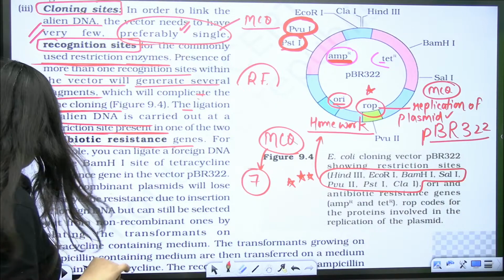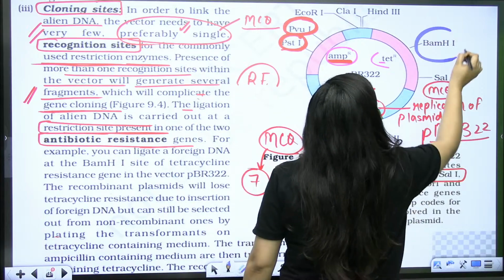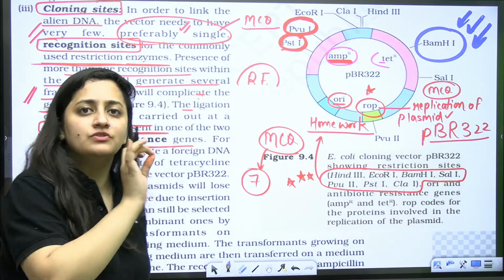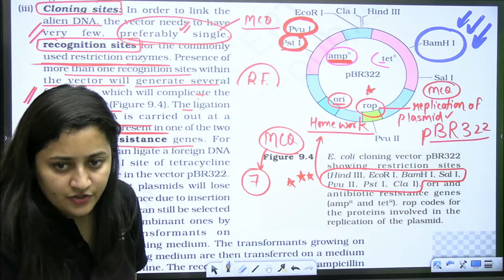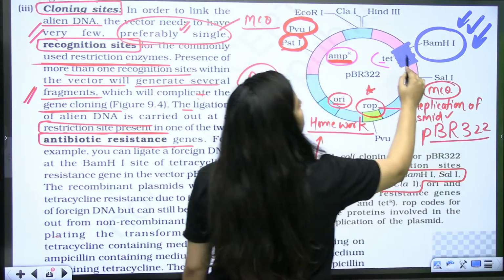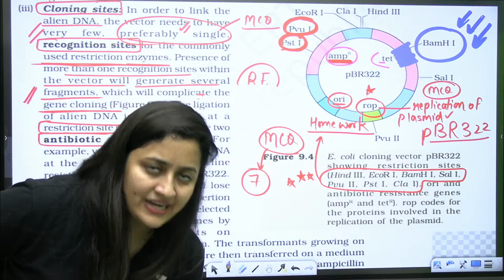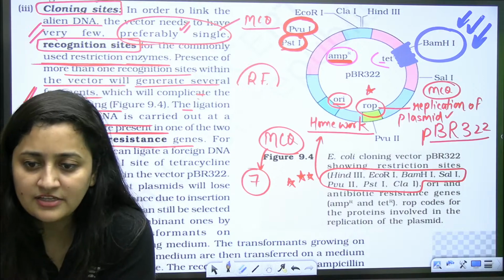Now I'll ask you one question. Let's say I am using this particular restriction endonuclease. This restriction endonuclease will make a cut here, yes or no? And the same restriction endonuclease will be used to make the cut in the desired DNA fragment, yes or no?